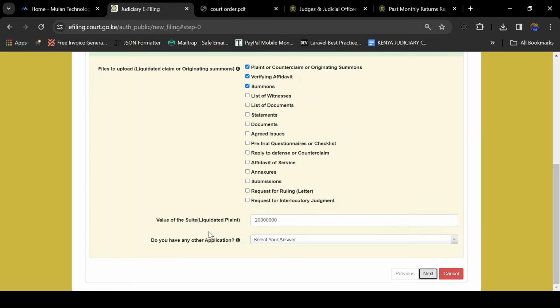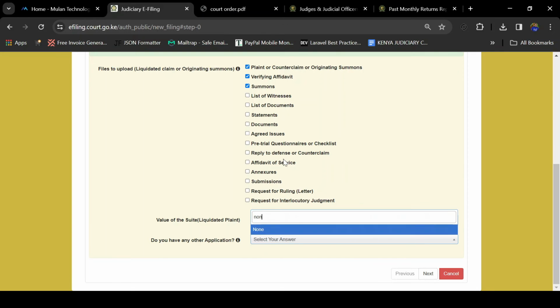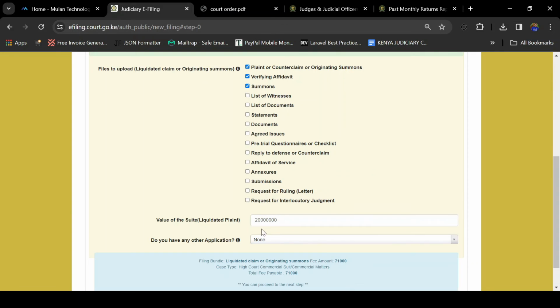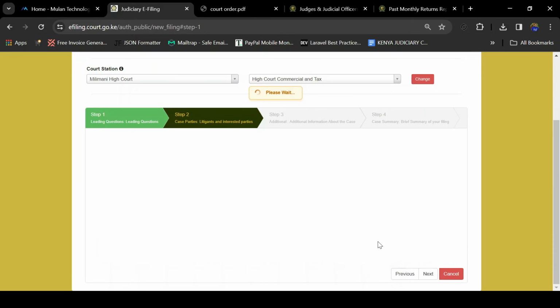Before you go to the next page, it will ask you if you have any other additional application. For instance, do you want to file it under certificate of urgency or not? If you don't have any other application, you will select none. Then at the bottom of the page, it's going to give you the filing bundle that the liquidated claim or originating summons belongs to and the fee amount. So the case type is High Court Commercial Suit, the commercial matters, and the total fee is 71,000. For you to go to the next page, you will click on next.